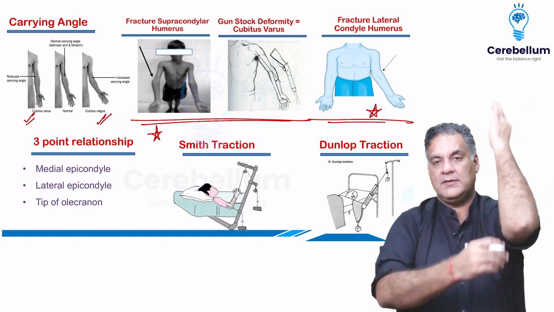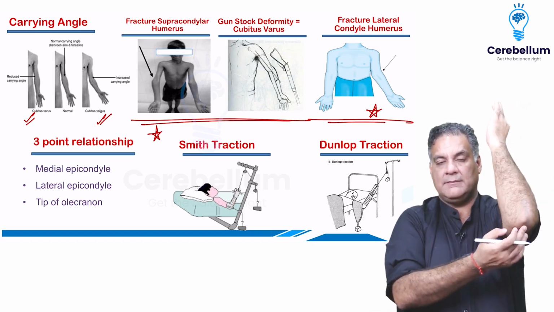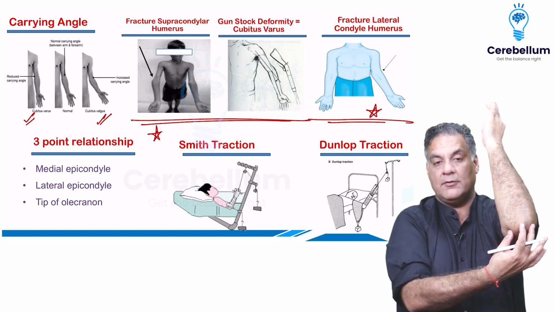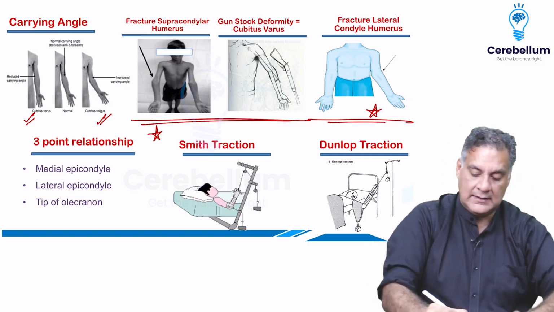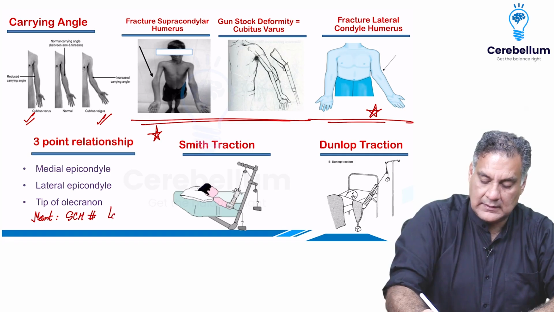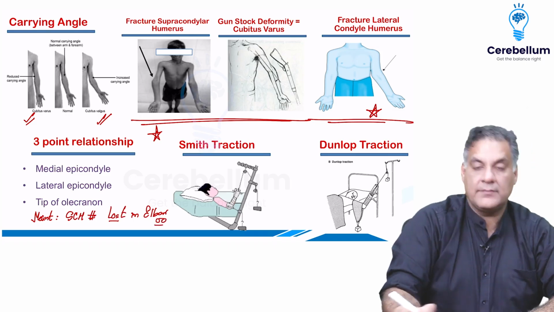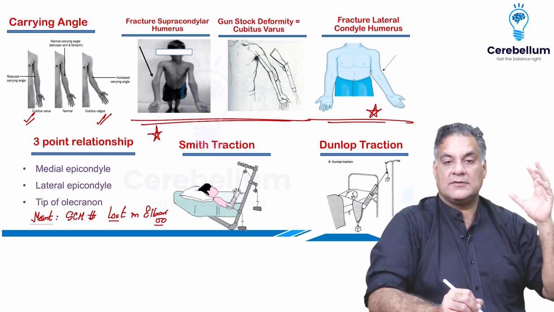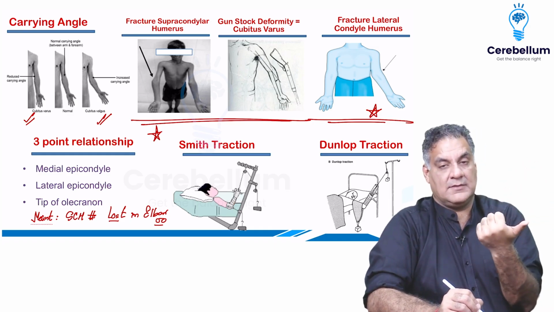The 3-point relationship at the elbow is the medial epicondyle, lateral epicondyle, and tip of olecranon. They form a triangle in 90-degree flexion of the elbow. They are maintained in supracondylar humerus fractures. They are lost in elbow dislocation, right? When you have supracondylar humerus fractures, you have 2 types of traction that one must remember.